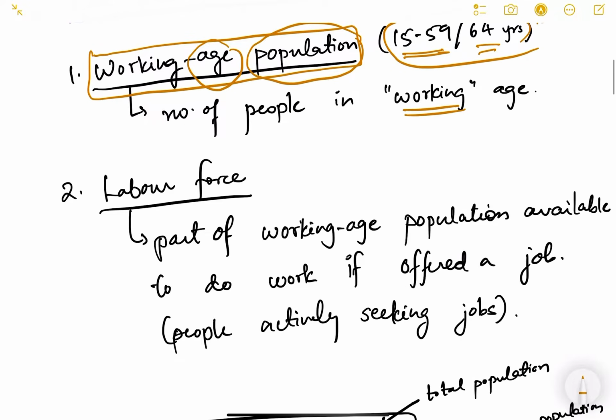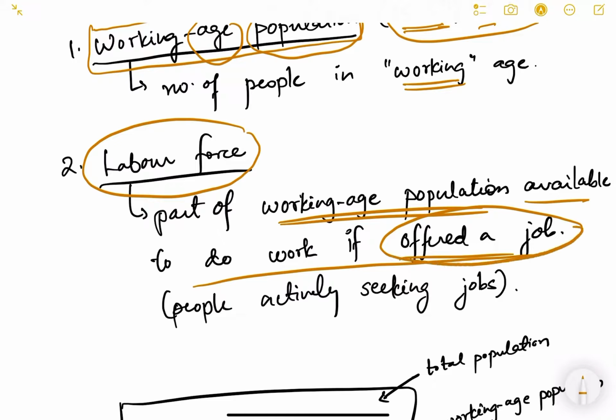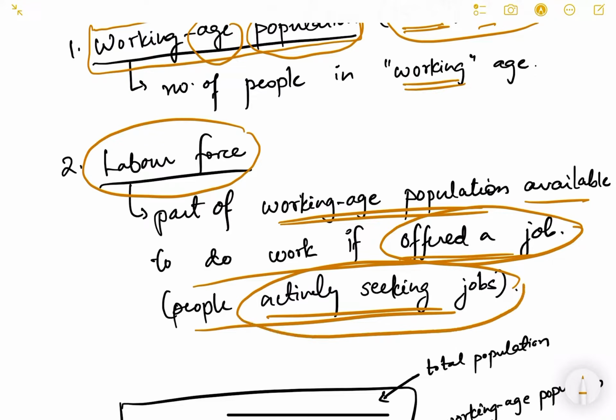Now the second concept is labor force. What is the difference between working age population and labor force? Labor force is the part of the working age population available to do work if offered a job. Basically they are actively seeking jobs. So labor force is the number of people who are actively looking for jobs and who are already doing jobs.